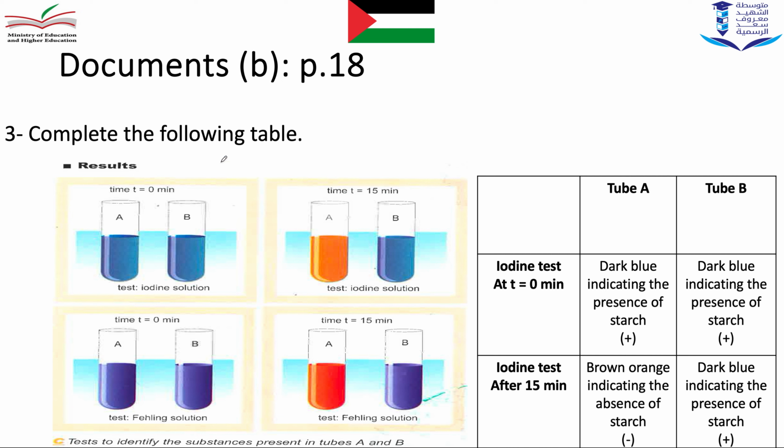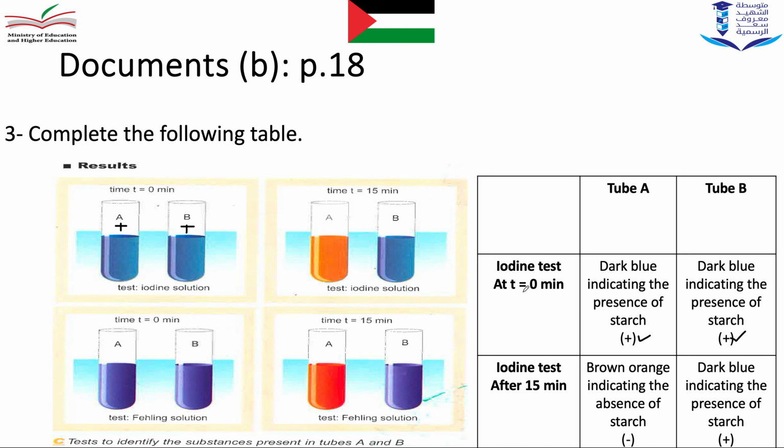we have another document which shows the result of the iodine test of samples taken from each tube at time 0 and after 15 minutes. At time 0, we perform the iodine test which gives positive here and positive here. Why positive? Because we obtain a dark blue color. What does this color indicate? The dark blue color indicates the presence of starch. So the starch is present in both tubes A and B. Why? Because we have already added starch.